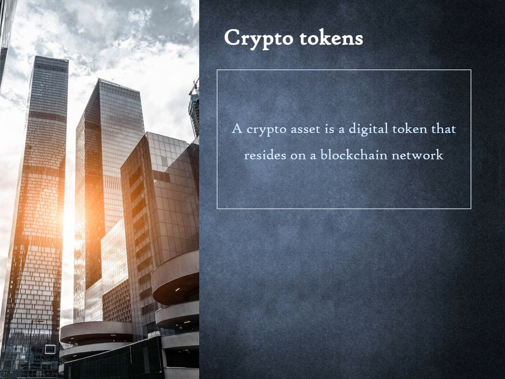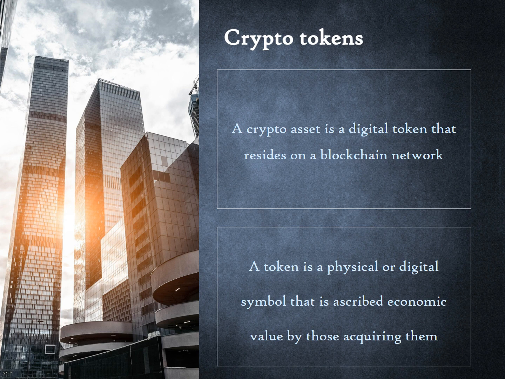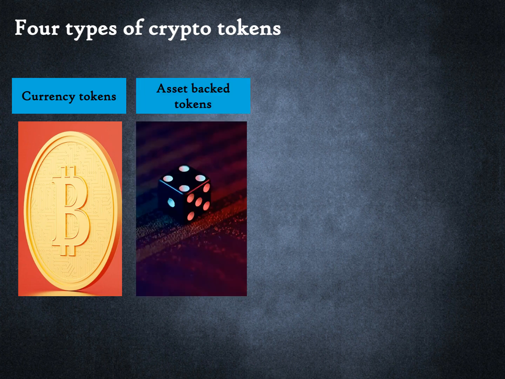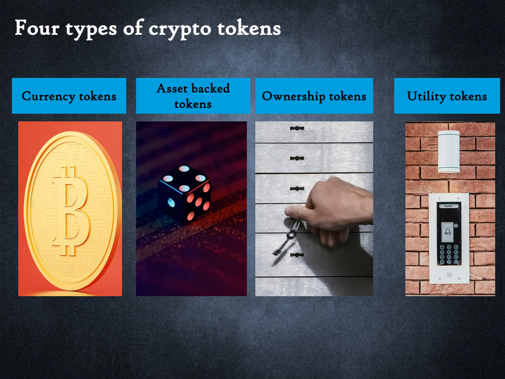In the first lesson, we defined crypto assets as a digital token that resides in a blockchain network. We also defined a token as a physical or digital symbol that is ascribed economic value by those acquiring them. We can group crypto tokens into 4 broad categories: cryptocurrencies, asset-backed tokens, ownership tokens, and utility tokens. Next, we will define each one of them.